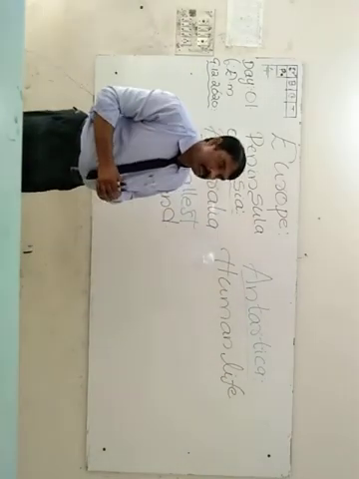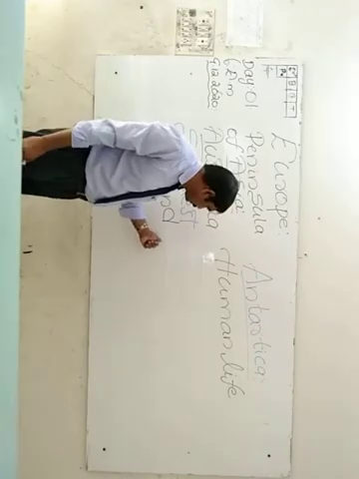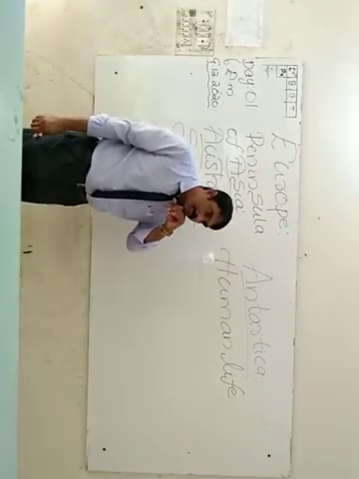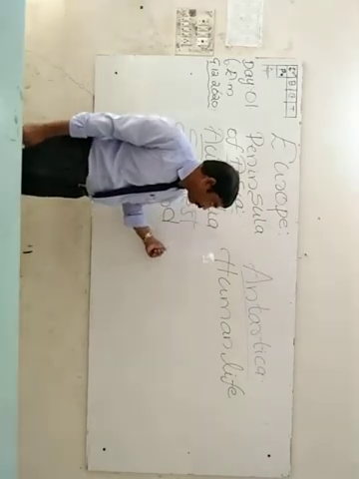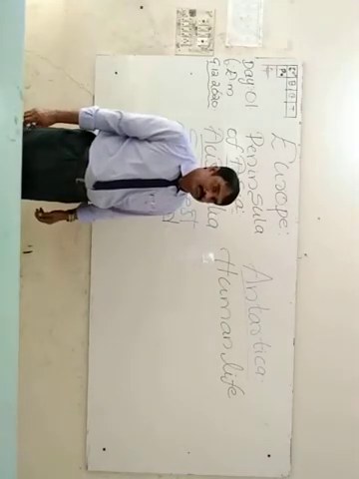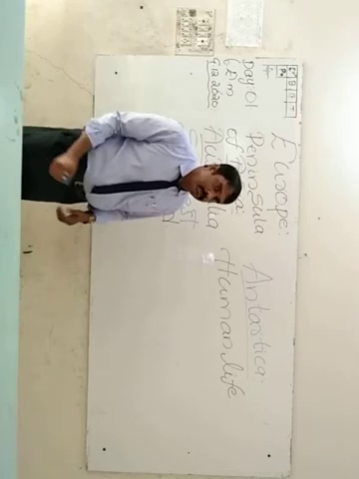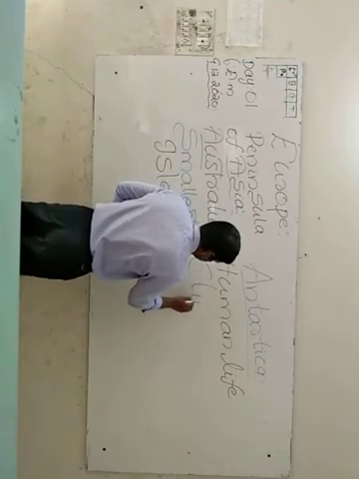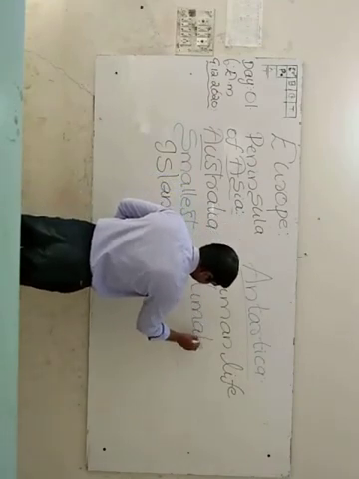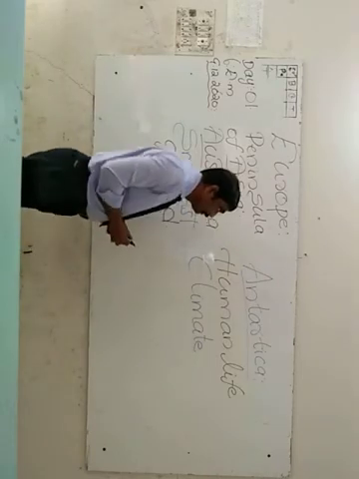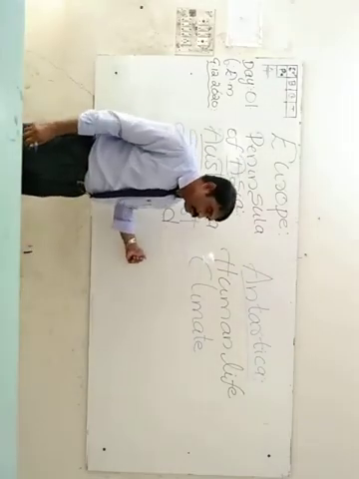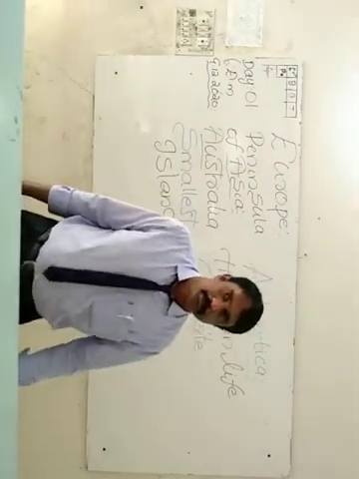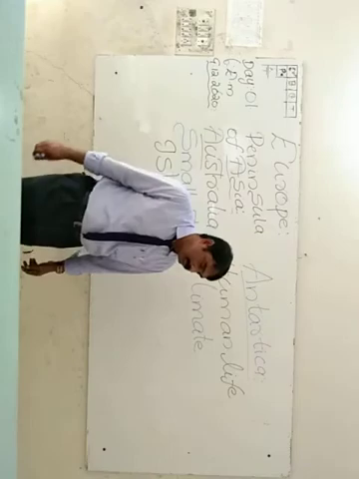Human life is not at all possible in the land of Antarctica. Why? Because the climate of Antarctica is not suitable for the existence of living beings. That is the speciality of Antarctica.